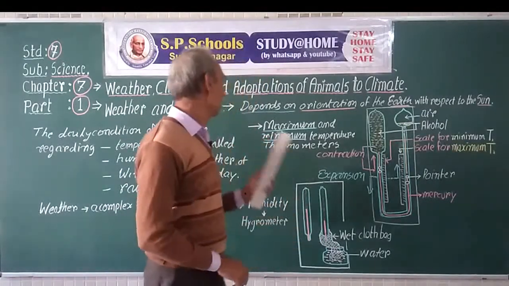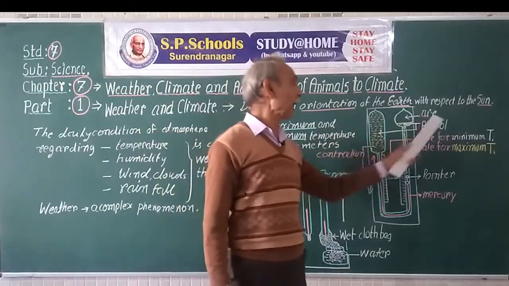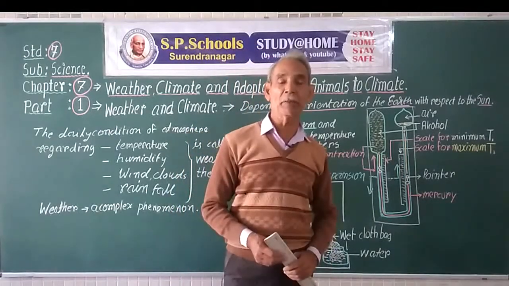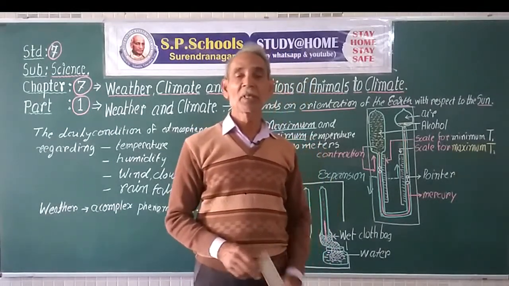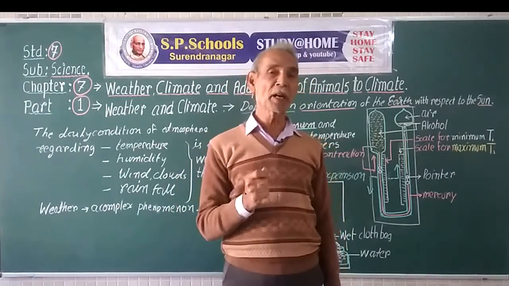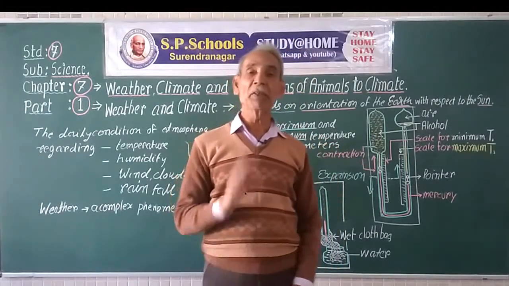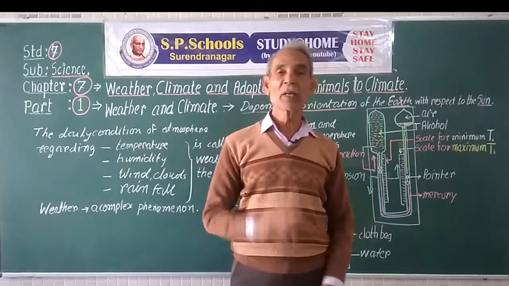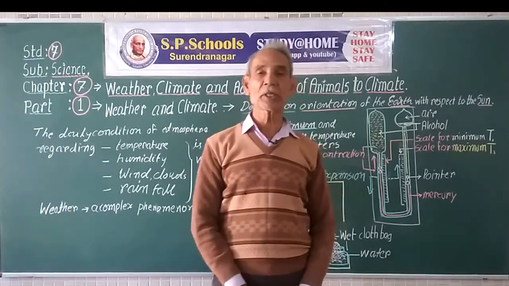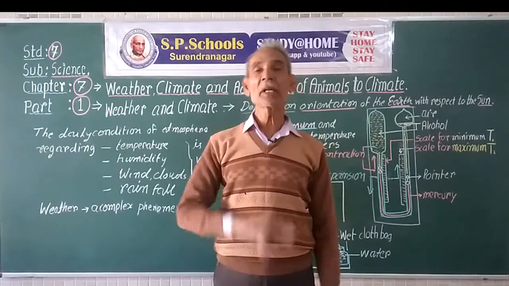In weather, on what does weather depend? Weather and climate depend upon the orientation of Earth with respect to the sun. The fundamental element on which weather or climate depends is the position of the sun with respect to the Earth. Earth rotates around its axis one turn in 24 hours. This makes day and night.